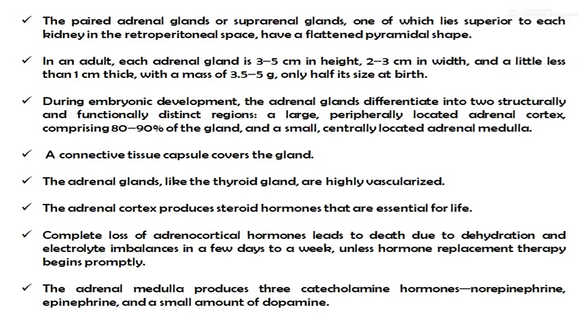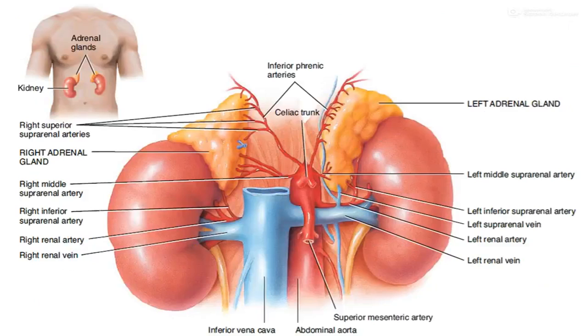The adrenal glands, like the thyroid gland, are highly vascularized. The adrenal cortex produces the steroid hormones that are essential for life. Complete loss of the adrenocortical hormones leads to death due to dehydration and electrolyte imbalance in a few days to 2 weeks, unless hormone replacement therapy is provided. The adrenal medulla produces the 3 catecholamine hormones, which are norepinephrine, epinephrine, and a small amount of dopamine. Now see in the diagram, these are the kidneys, and above the kidney there is the left adrenal gland and the right adrenal gland.